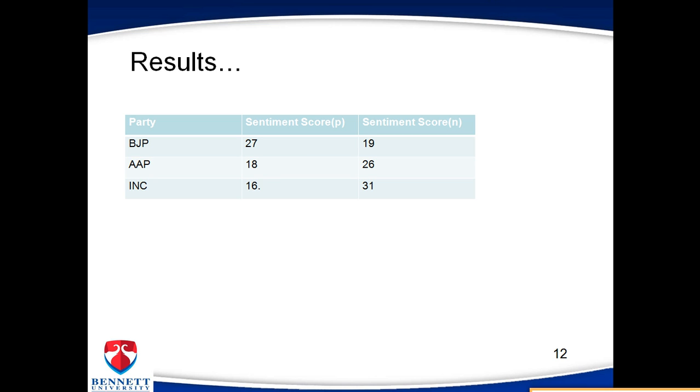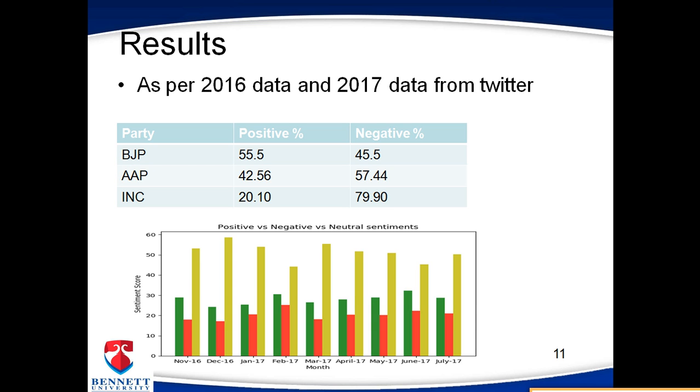But the people have more faith in the Bharatiya Janata Party. So we came to this conclusion using various classification techniques and this type of dataset.